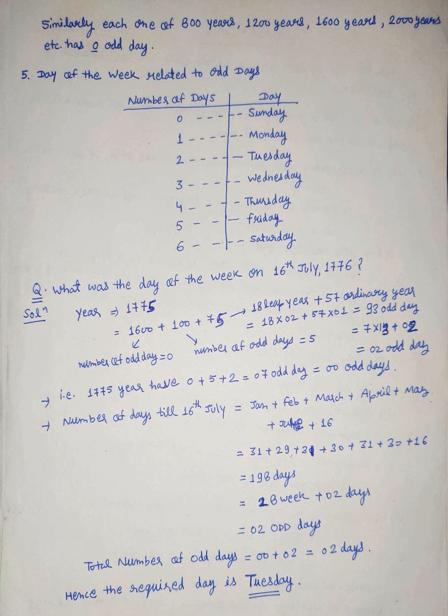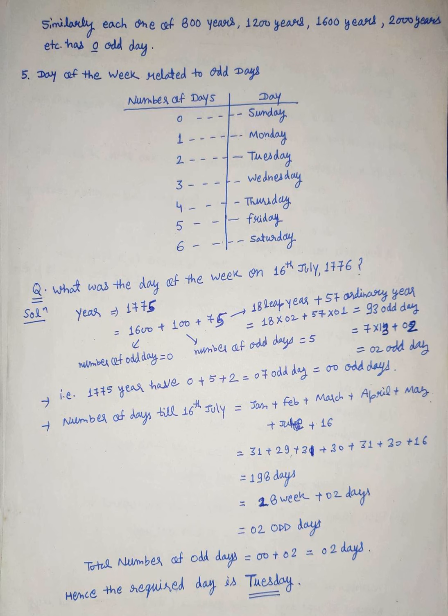Now we will discuss one question. What was the day of the week on 16th July 1776? In this date, the total number of completed years is 1775, means 1600 plus 100 plus 75.